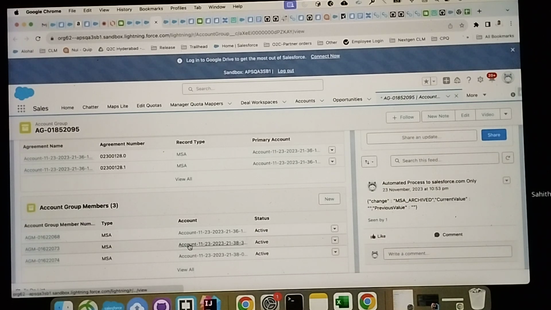If the account meets the criteria, like the customer status is customer, it has the same global company, and the record type is sales, then that account will be linked to this particular AGM, because this is something like a governing agreement. That's why all those accounts are linked to the governing agreement. Is that clear?